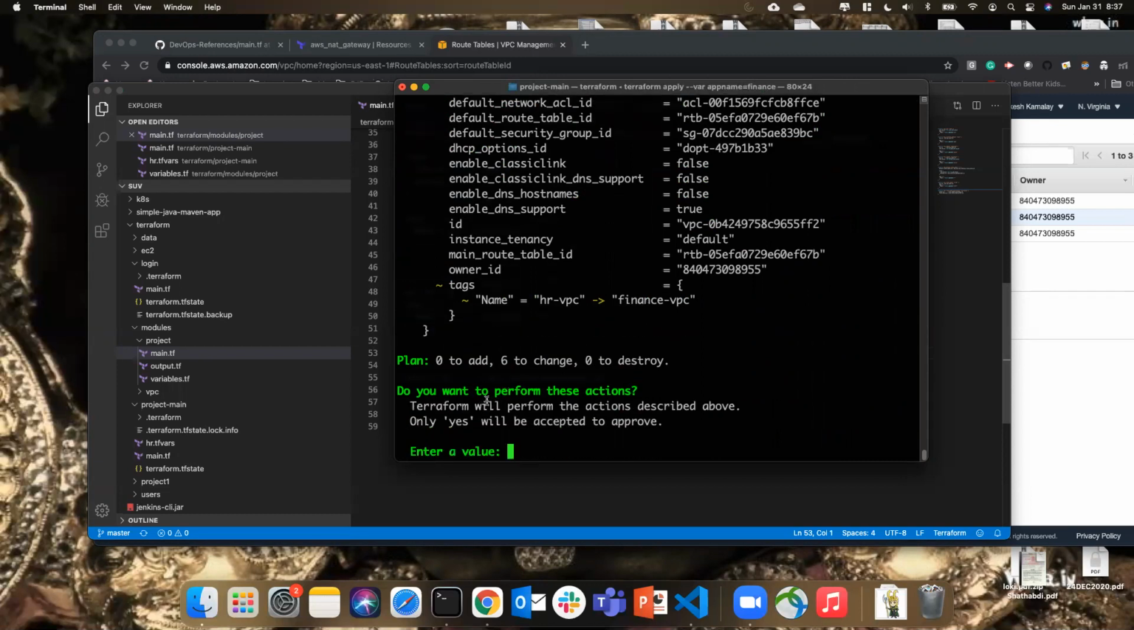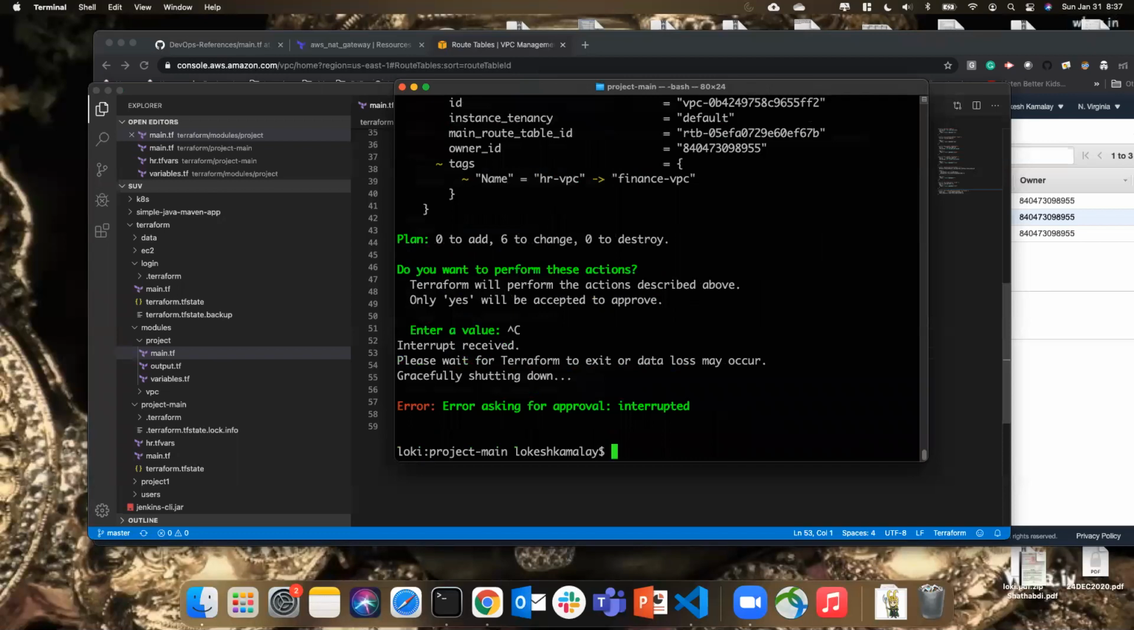You see, because what's happening here? Yeah, 0 to add, 6 to change. You just wanted to create the new one, right? You wanted to create the new one for the finance, but it says 0 to add. It says 6 to change. But why this behavior? Because of this.